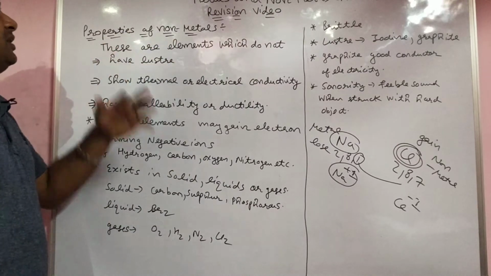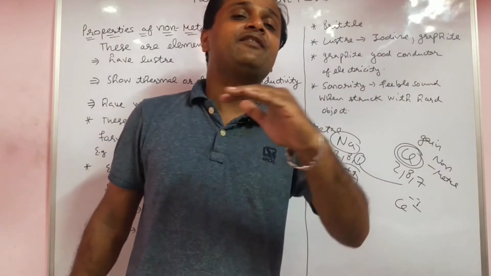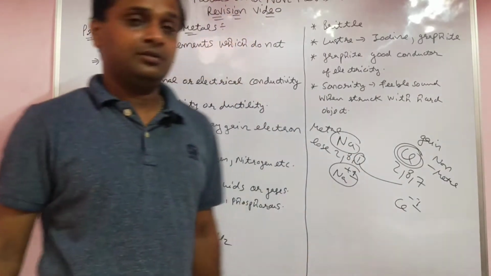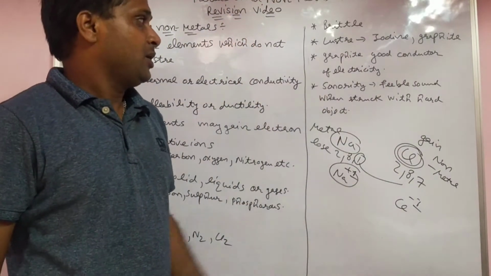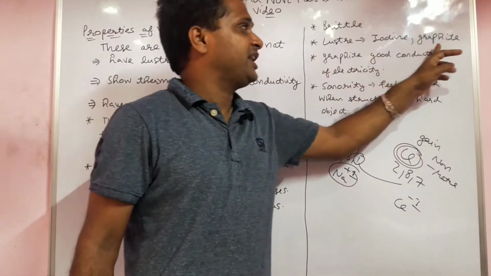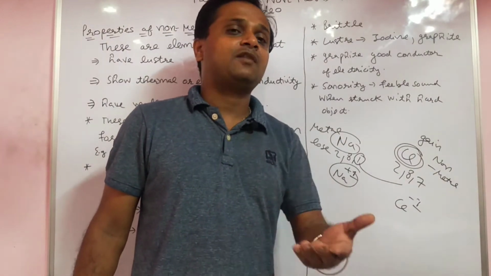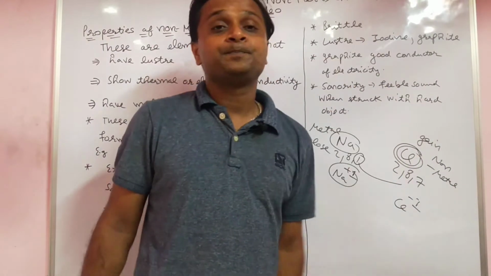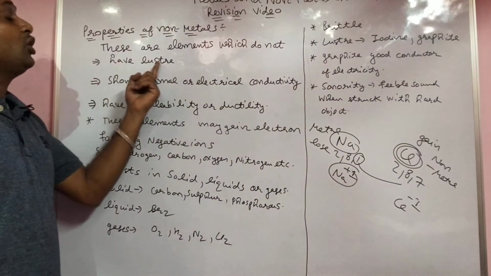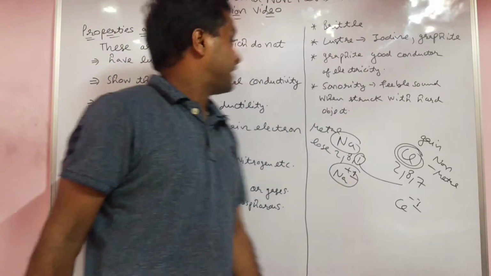Properties of non-metals. They do not have luster; they do not give a shine. But the exceptional cases which give a shine are iodine and graphite. I will tell you afterward what graphite and diamond are. Yes, they do not show luster, but the exceptional cases are iodine and graphite.